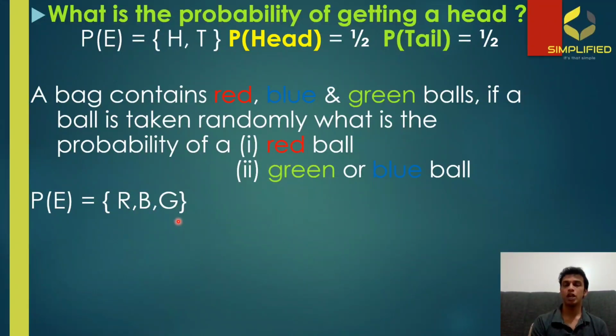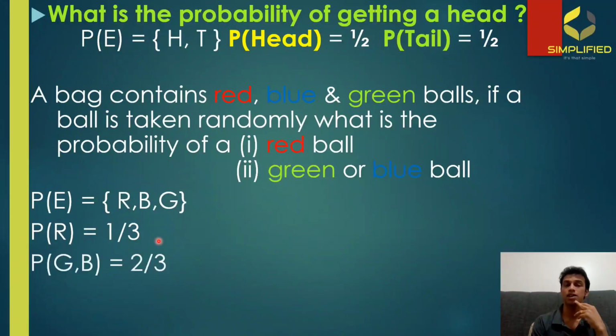Okay, and now we are asked to find the probability of getting a red. So the probability of getting a red means in the numerator side, we know that there is only one possible outcome in favor of getting a red ball. So that means in the numerator, we have to put the value of 1. Now, when it comes to the denominator side, we know that there are three possibilities existing. That means you have to put a 3 in the denominator side.